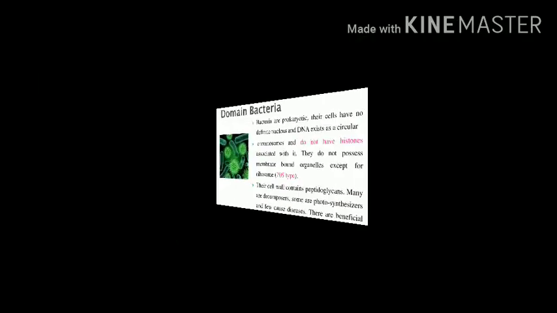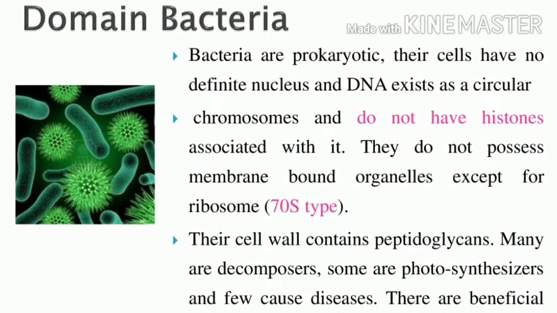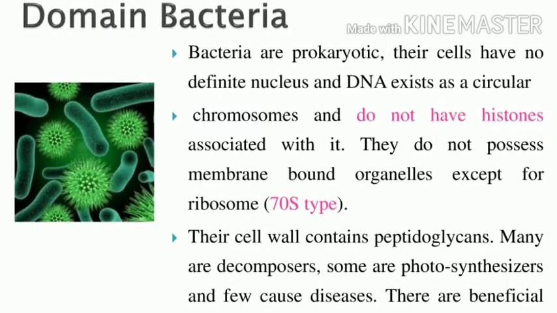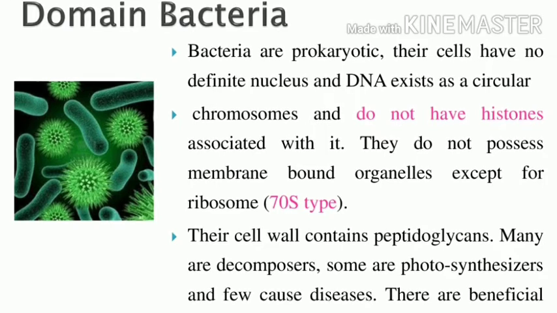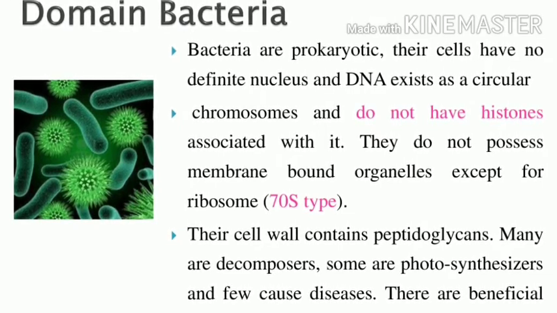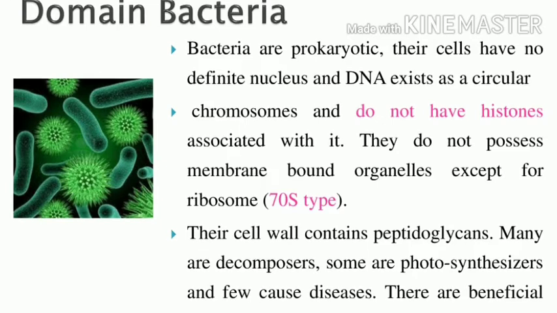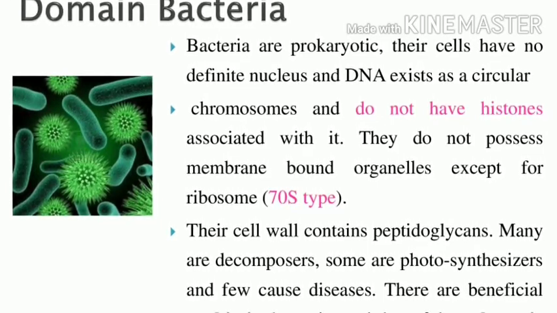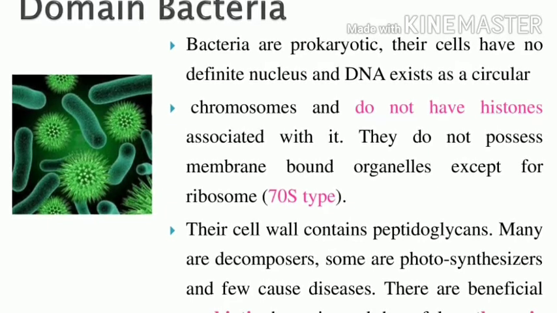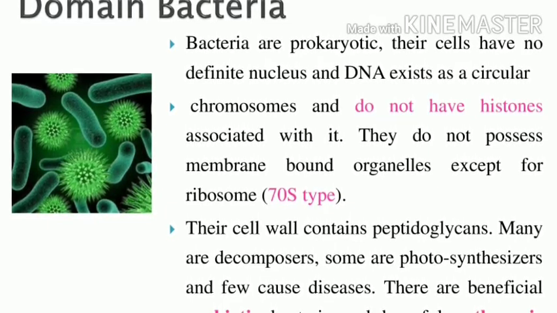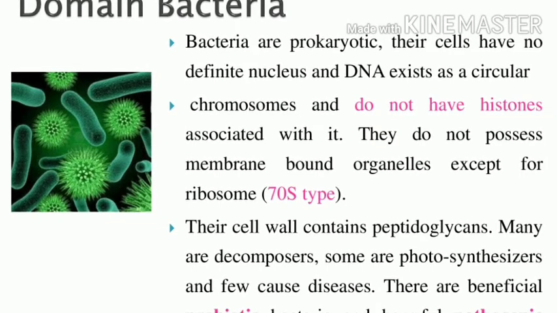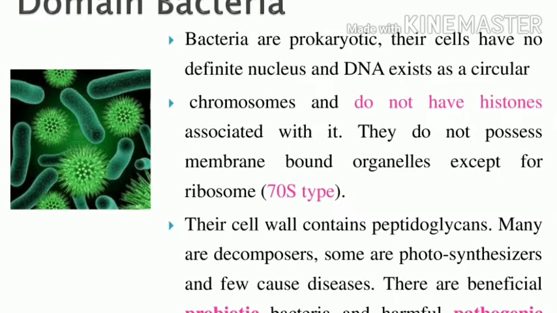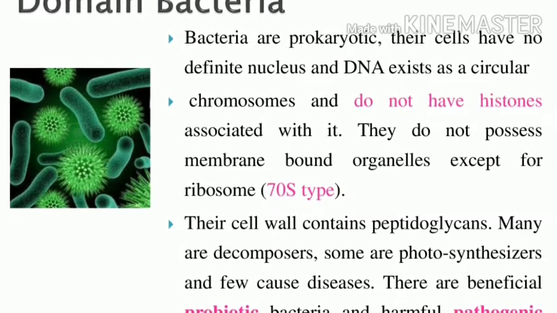Can you understand? Okay, next domain is domain bacteria. The domain bacteria are also prokaryotic cells. Prokaryotic cells have no definite nucleus, so they are called prokaryotes. Pro means primitive, karyo means nucleus, so no definite nucleus. The DNA exists as a circular chromosome. Bacteria have chromosomes which do not have histones. Histones are amino acid proteins.